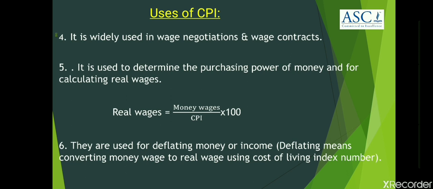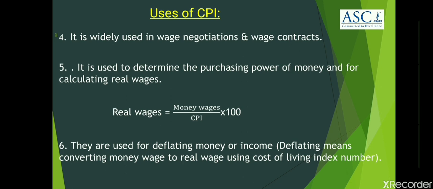Here, purchasing power of money is the value of a currency expressed in terms of the amount of goods or services that one unit of money can buy. In simple terms, purchasing power of money is the amount of goods and services that can be bought out of a unit currency. We discussed this point earlier under the uses of index numbers.